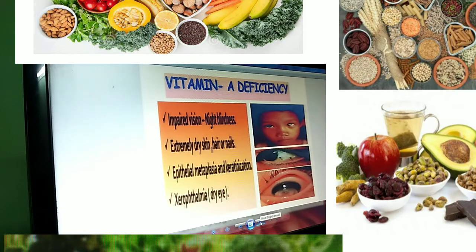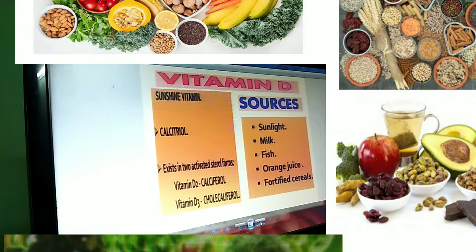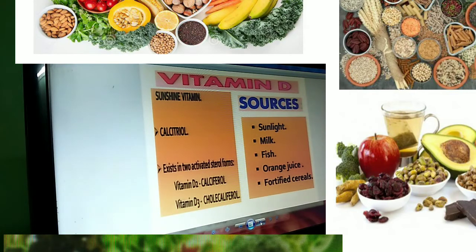Next, coming to the next clipping, vitamin D. Vitamin A is one fat soluble vitamin, vitamin D is the next one. This is also known as the sunshine vitamin. Chemically it is known as calcitriol. It exists in two forms chemically, D2 and D3. These chemical names are not necessary to learn.